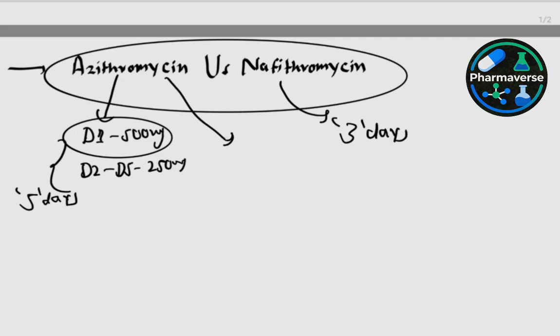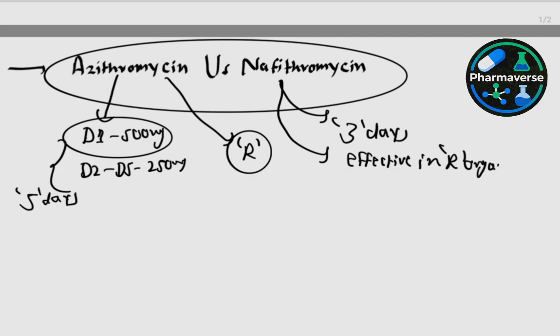One more difference is that azithromycin has resistance. So bacteria show resistance to this drug, but Nafithromycin can overcome resistance. So it is effective in resistant organisms also. This has been achieved by side chain modification in the existing drugs.